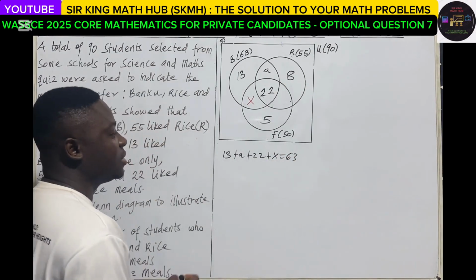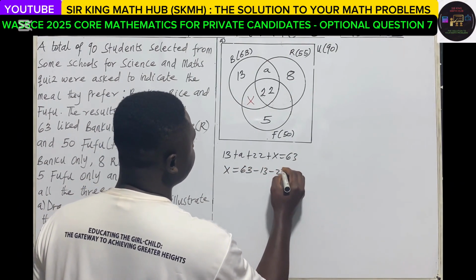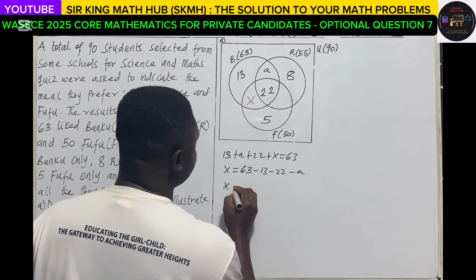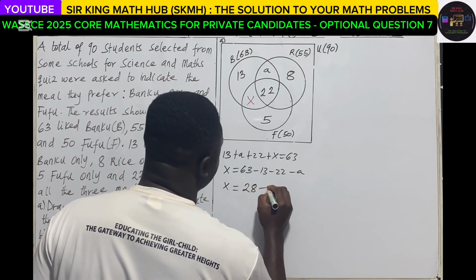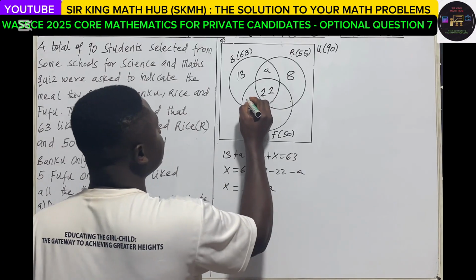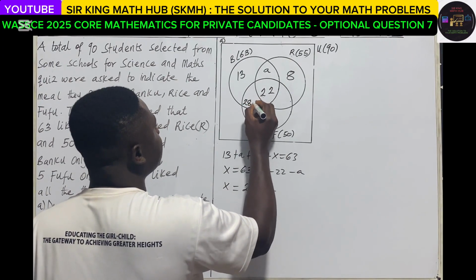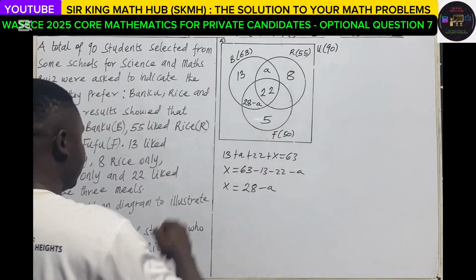Now let's make X the subject. So we have 63 minus 13 minus 22 minus A. 63 minus 13 minus 22, that is 28. So we have 28 minus A. So in place of X, I substitute 28 minus A. Now again, how do I also get an expression for this region?